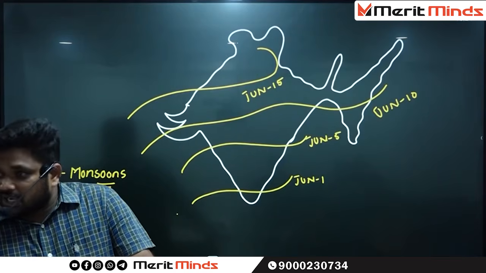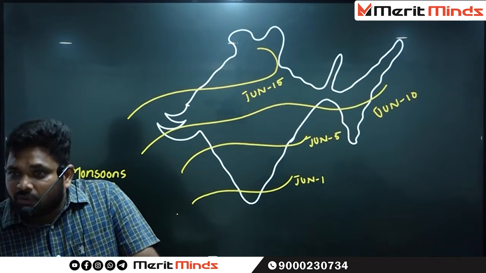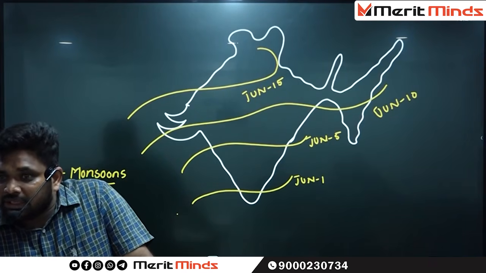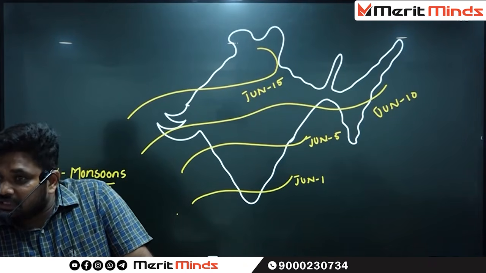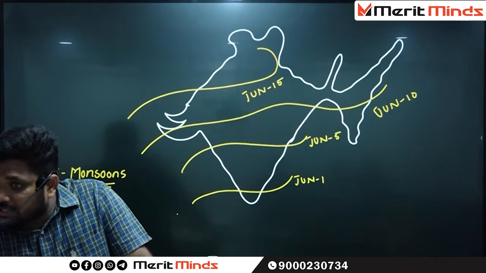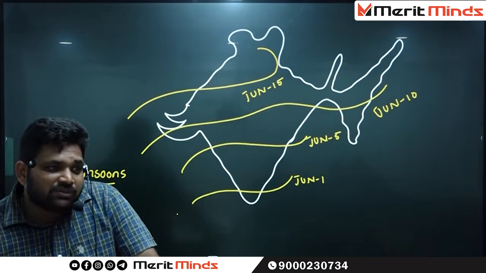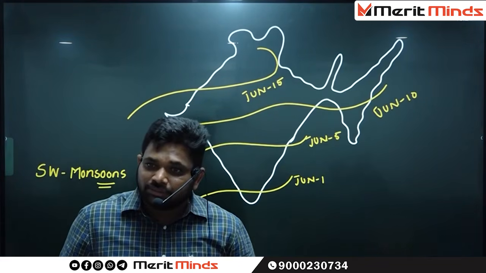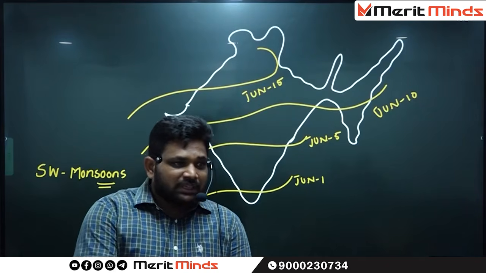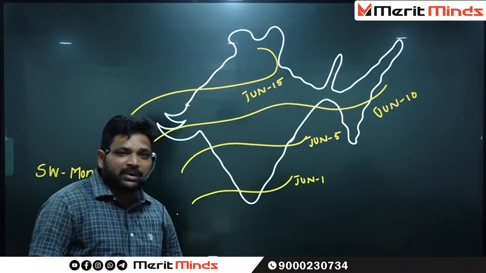These are restricted to certain pockets of the world: the Indian subcontinent, South China Sea, Northern Australia, Caribbean Sea, Eastern and Western Africa. Did we discuss all these things? Then we come to the mechanism of the Southwest Monsoon. Within the mechanism, this Southwest Monsoon enters into India with the help of how many branches?